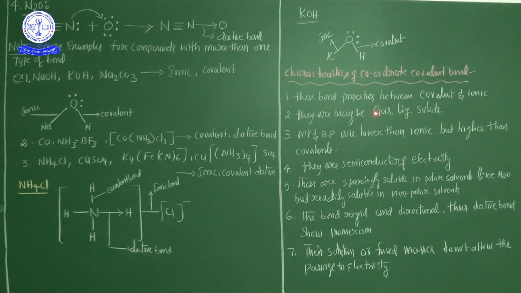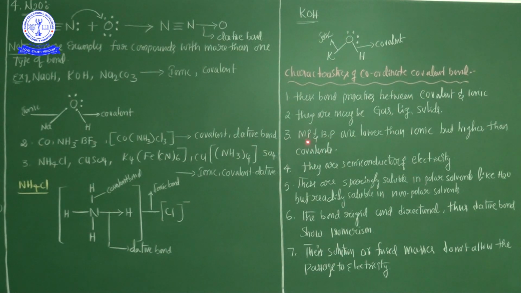These may be gases, liquids or solids. Generally, coordinated covalent compounds can exist in the gaseous state, for example carbon monoxide, as well as liquid and solid. So three different states exist in dative bonded compounds.